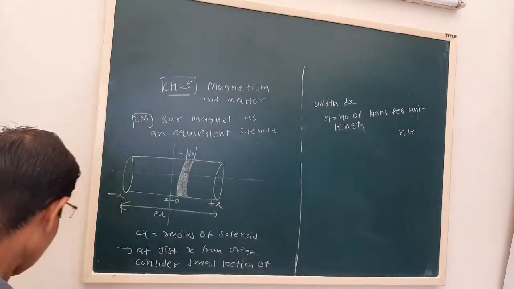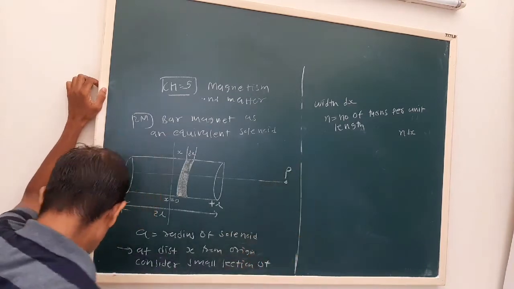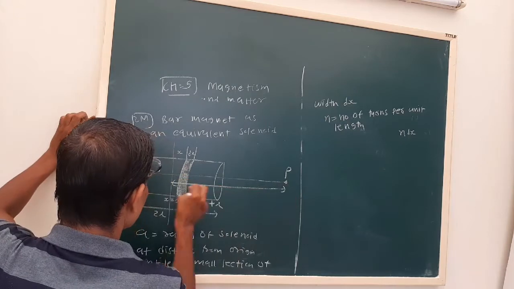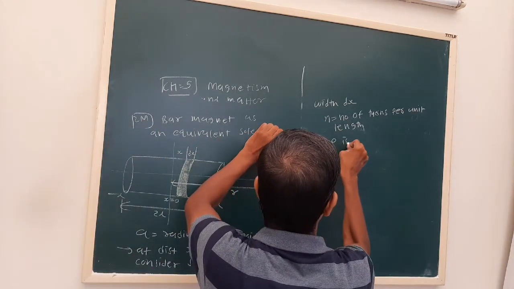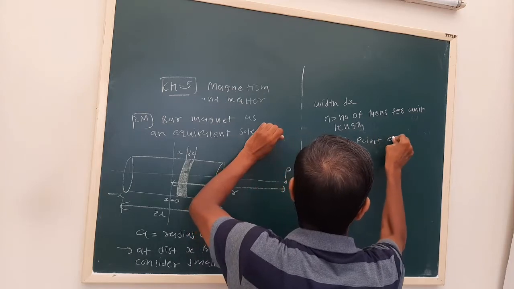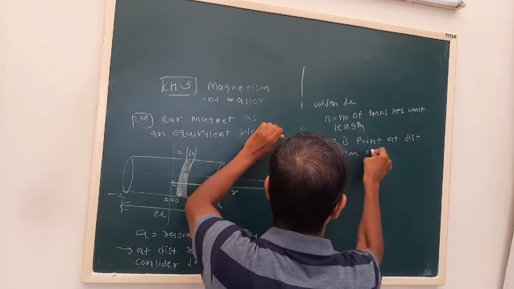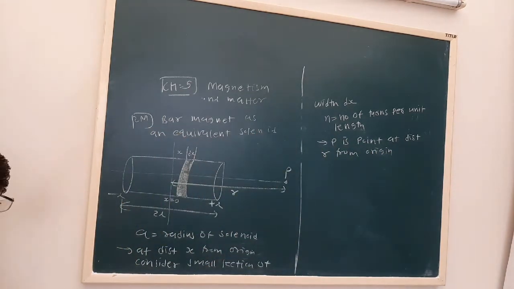Let us say P is a point at a distance r from the origin. Now see the magnetic field.